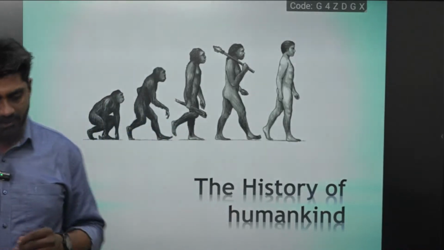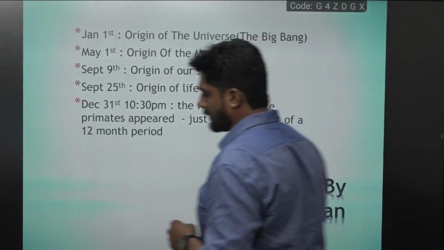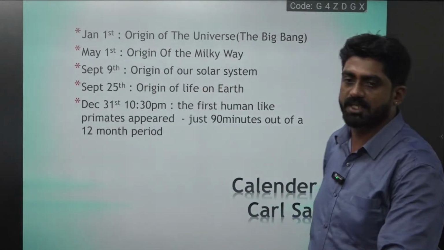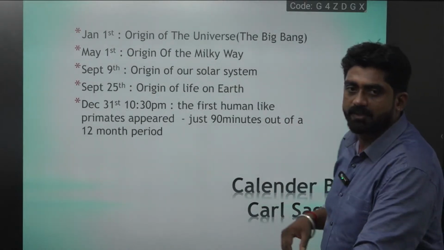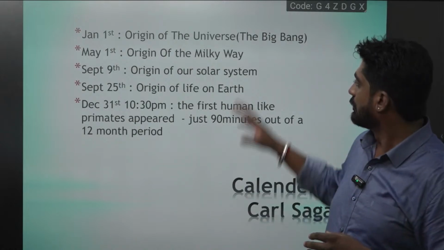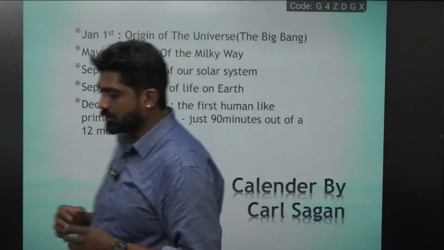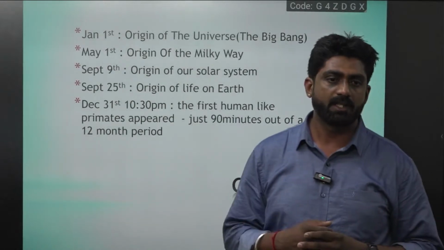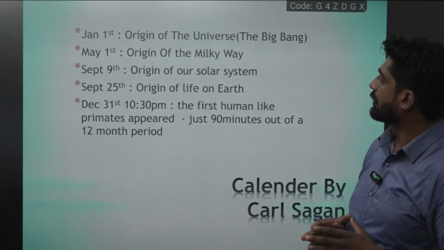Here there is one beautiful comparison. If you look at this slide, one of the most famous astronomers or cosmologists, Carl Sagan, has given this analogy. If we compare evolution with a year, on January 1st the universe originated, according to the Big Bang theory, and it took nearly 3 to 4 months for the origin of the Milky Way.